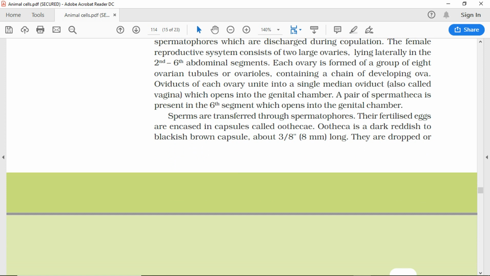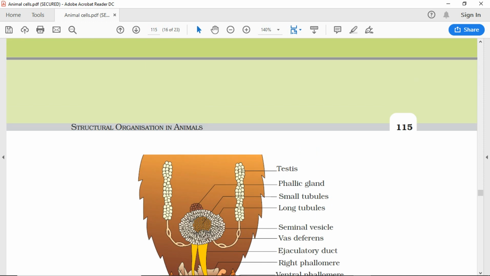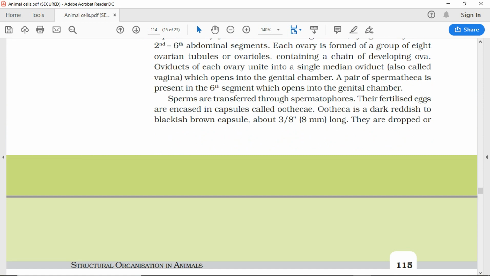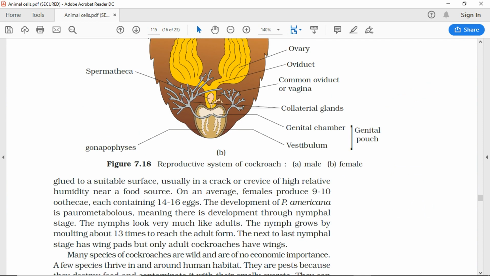Sperms are transferred through spermatophores. Their fertilized eggs are encased in capsules called ootheca. Ootheca is a dark reddish to blackish brown capsule, about 3/8 inch, 8 mm, long. They are dropped or glued to a suitable surface, usually in a crack or crevice of high relative humidity near a food source. On an average, females produce 9 to 10 ootheca, each containing 14 to 16 eggs.